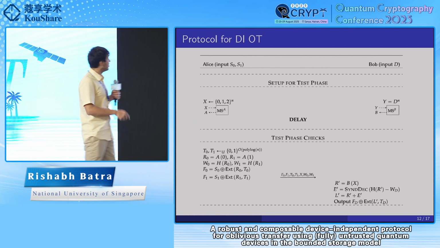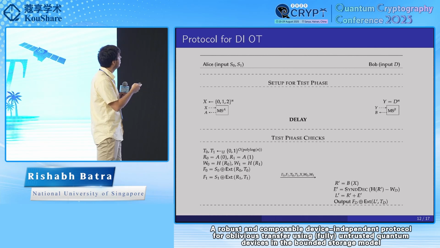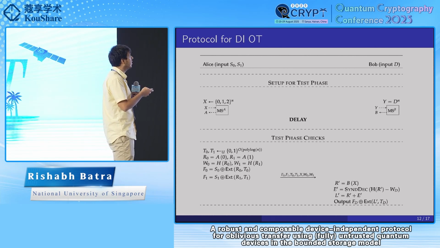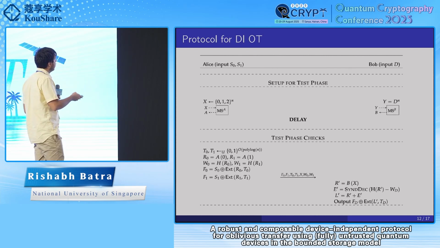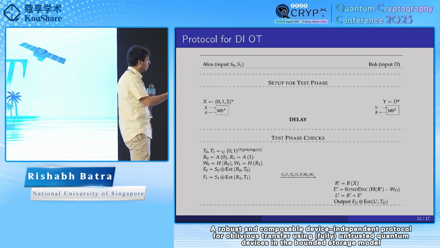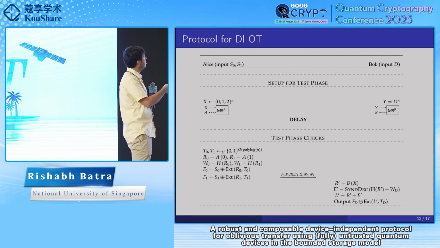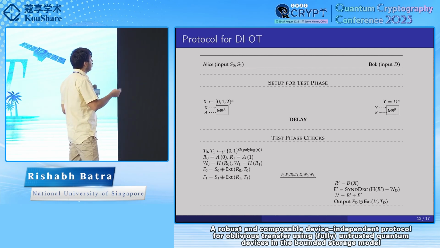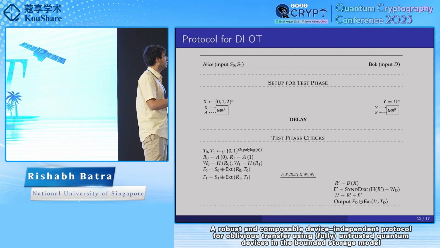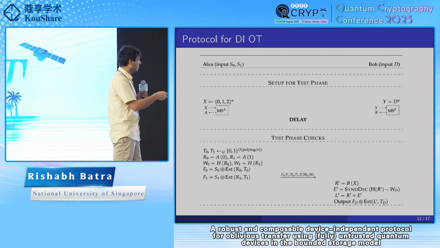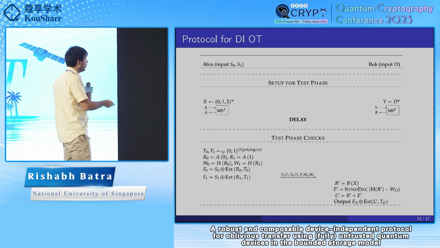Yeah, so this is roughly the protocol. We have a protocol between Alice and Bob. Alice gets as input 2 bits S0 and S1. Bob gets choice bit D. Initially, there's a test phase happening. I'll describe more about this in the coming slides. After the test phase, Alice inputs random X to her part of the magic square devices, while Bob enters D in all the magic square devices. And after that, there's a test phase check, and if the check passes, only then we go through with the protocol, which is described below.